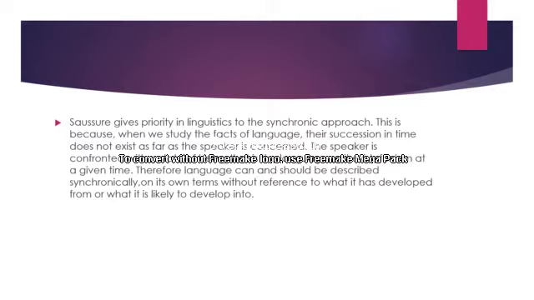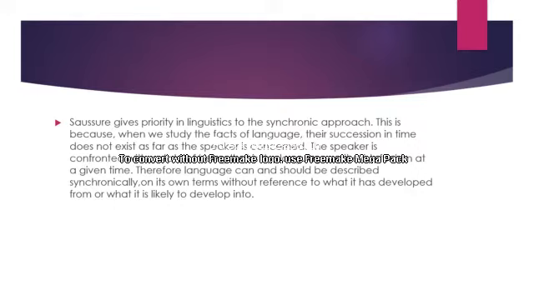I think all of you understand this example, and we can compare the pieces in the game of chess with the elements in linguistics. Therefore, language can and should be described synchronically. That is his definition regarding the priority he has given to synchronic over diachronic study.